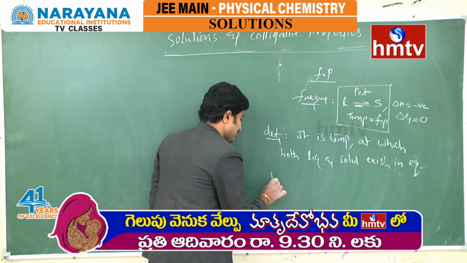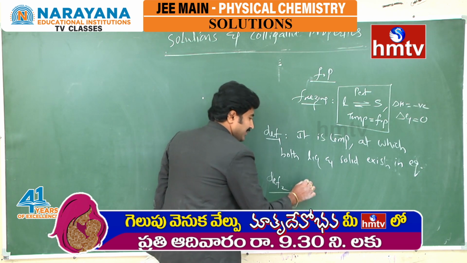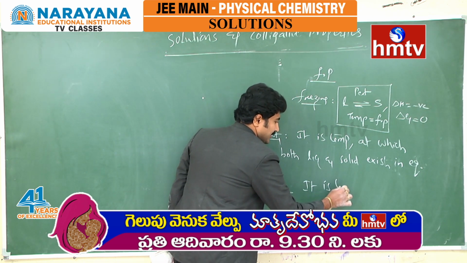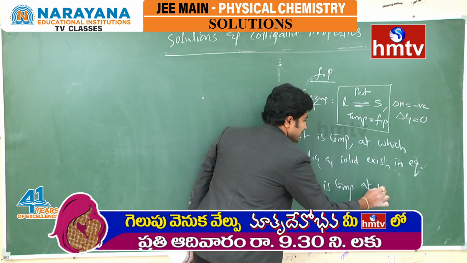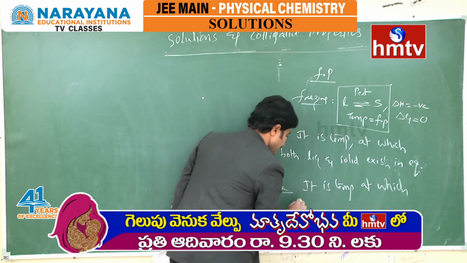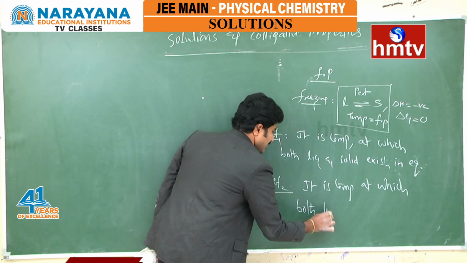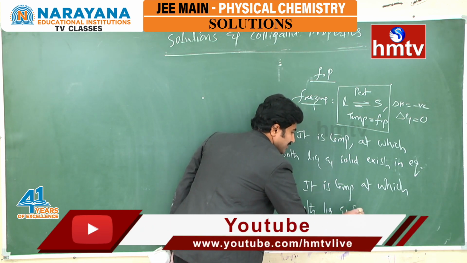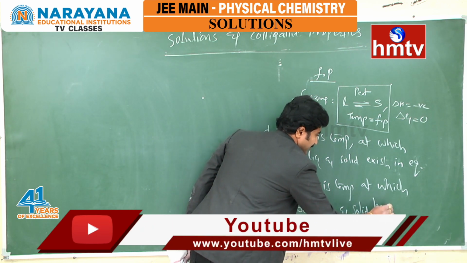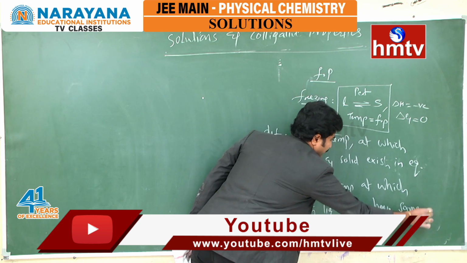We can also define it in another way: it is a temperature at which both liquid and solid have the same vapor pressure.